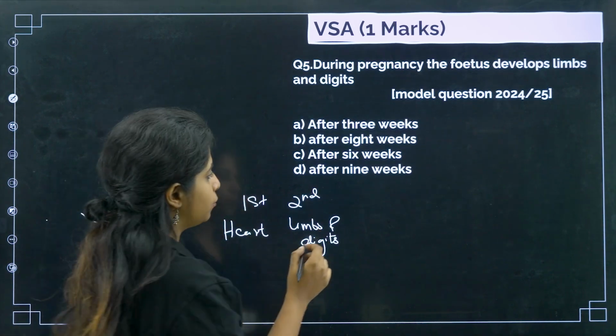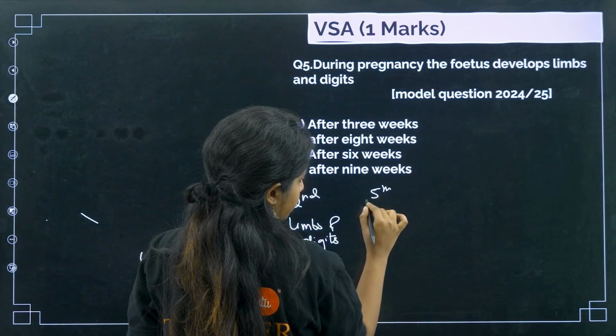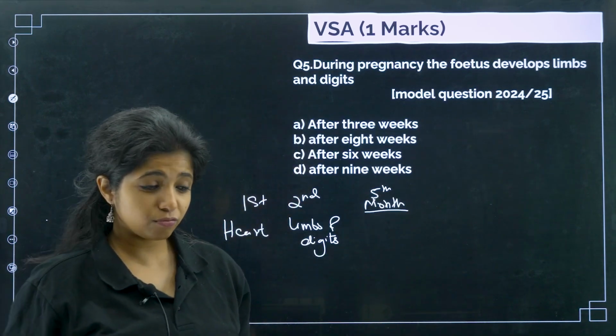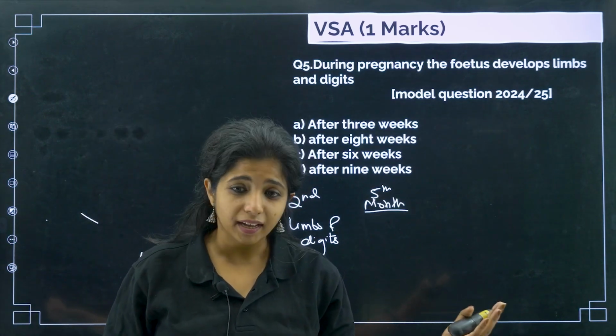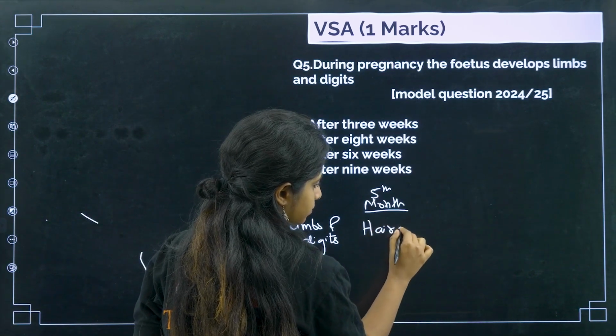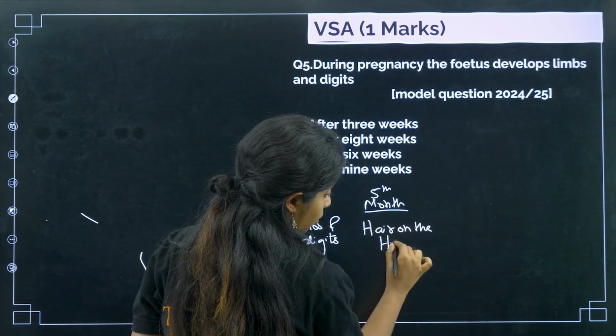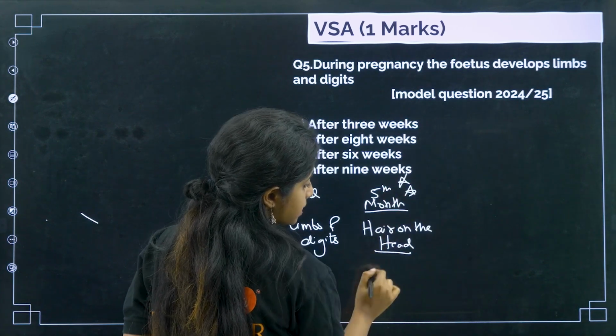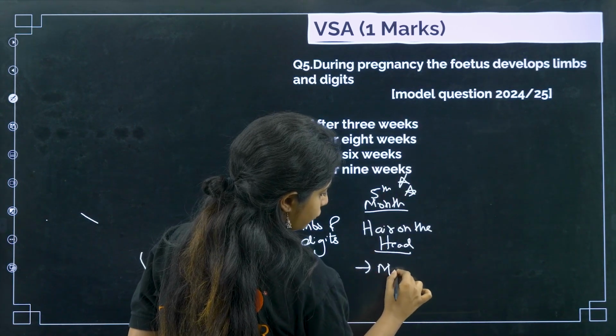Then I'll directly skip to the 5th month. In the 5th month, the baby says that I want to show my swag. I want some hair on my head. So they will be having hair on the head. And also, please remember, the 5th month is very important. It is the time when the baby shows movement, the first movement.